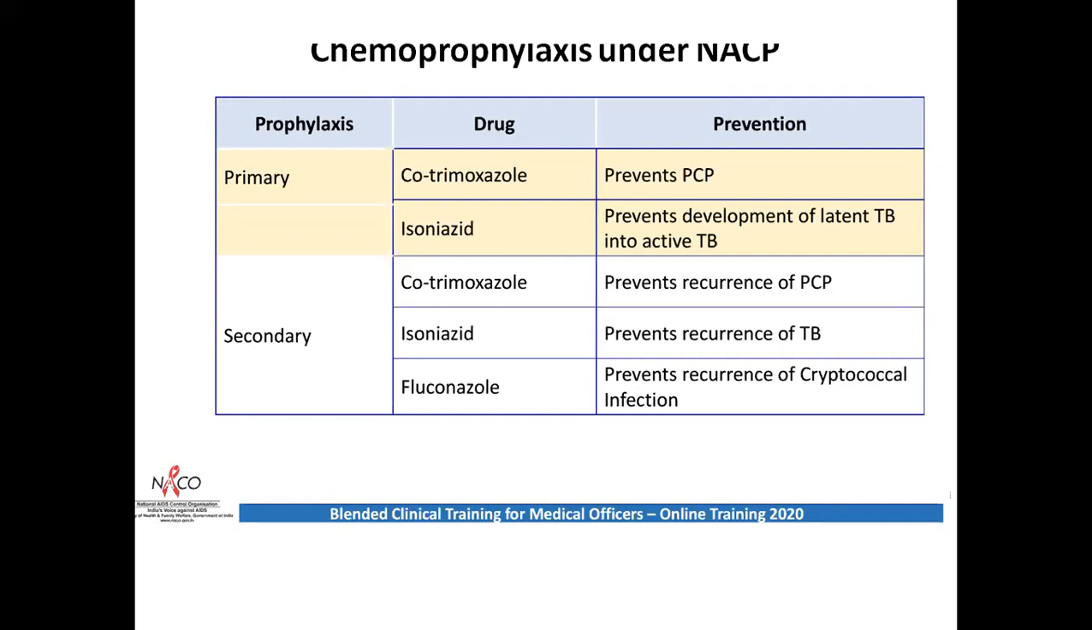And fluconazole, we all know that it prevents the recurrence of cryptococcal infection. This is given as secondary prophylaxis. In our NACO program, we do not give fluconazole as primary prophylaxis. We give it as our secondary prophylaxis. Fluconazole as secondary prophylaxis is given after the patient recovers from cryptococcal infection and to prevent the recurrence, and until the CD4 goes above 200, this fluconazole is continued.